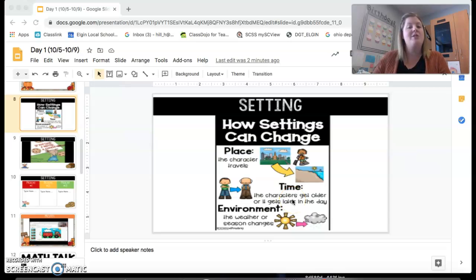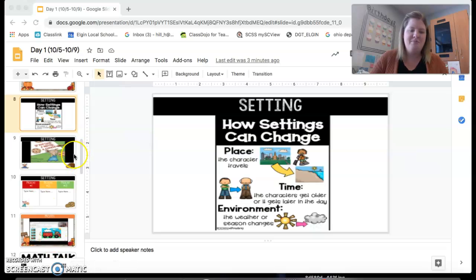We've read some books in class and we'll continue to read some more books in class about how our settings can change by the seasons. Our 4 seasons are fall, winter, spring, and summer. So our settings can change based on those seasons, right? A story might start in the fall, but maybe the story ends when it's winter and it's snowy outside.